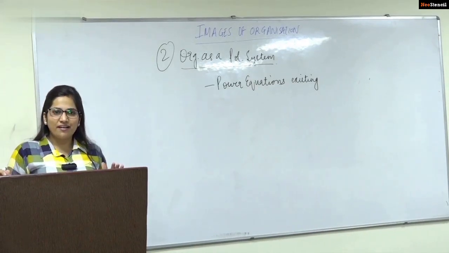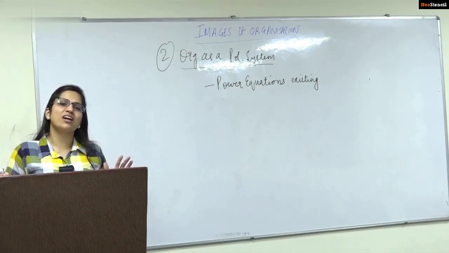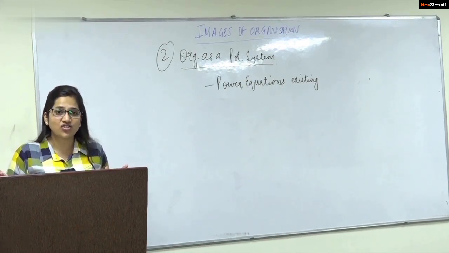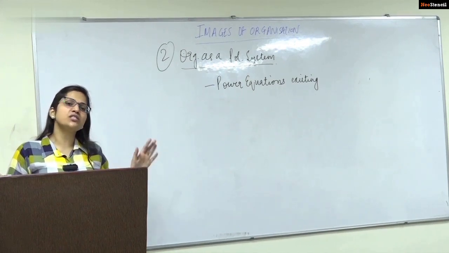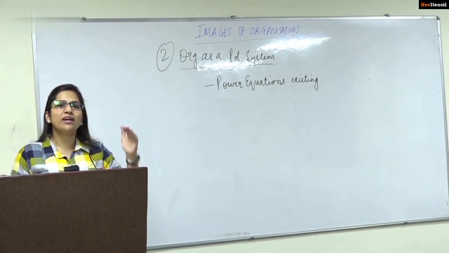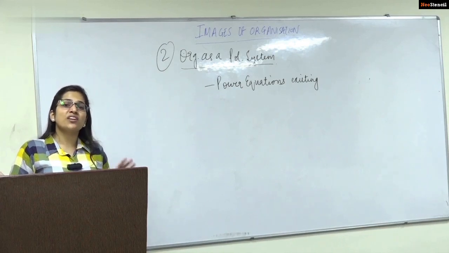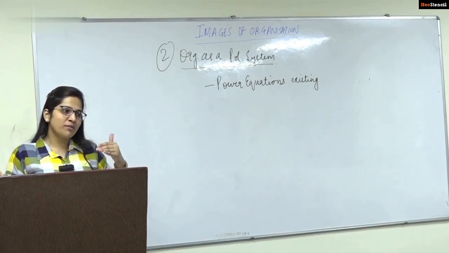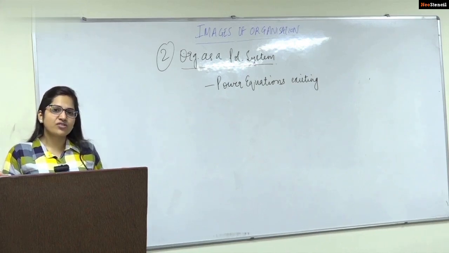We have a built-in hierarchy. We have authority responsibility relationships. We have different levels in that structure. Different people are making different decisions, but whose decisions will be valid? Like if you have decisions being made at different levels, whose decisions will be given more importance? That is what is the power stand. That is what is power. So we have different power equations.